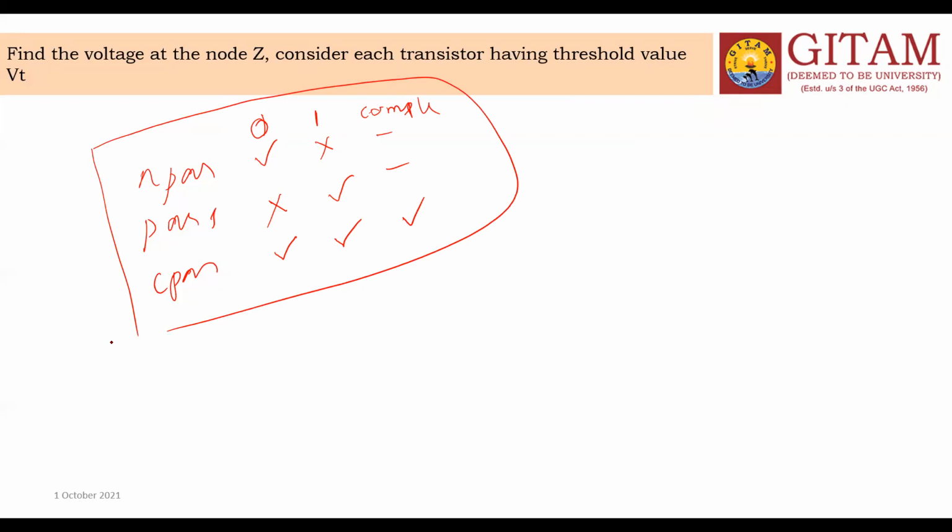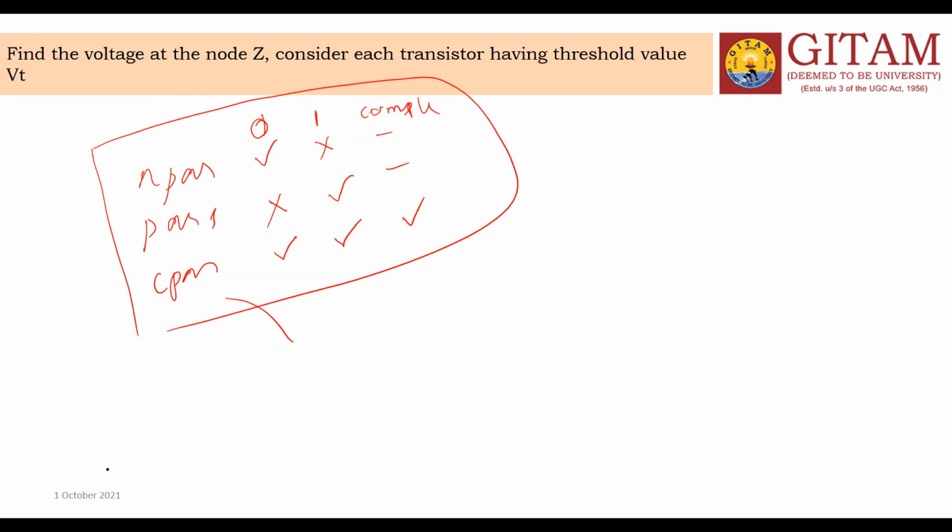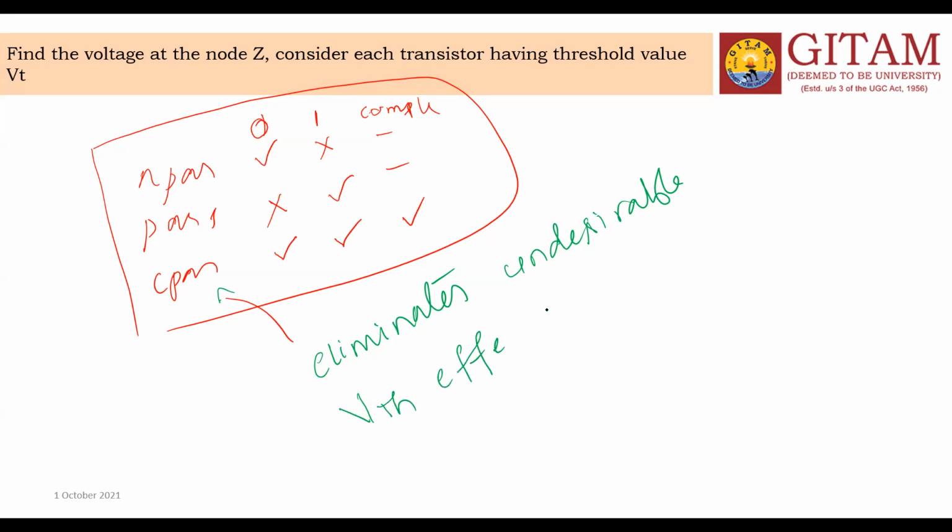So why are we going for the C-pass switch? The C-pass switch eliminates the undesirable VTH effect caused by the N-pass and P-pass switches.